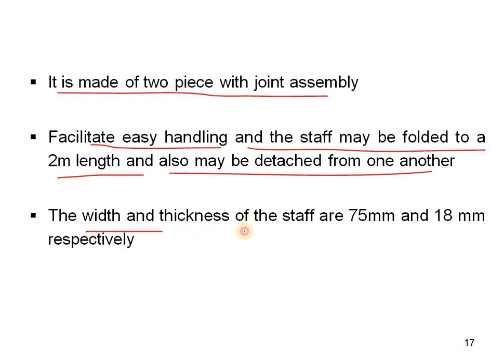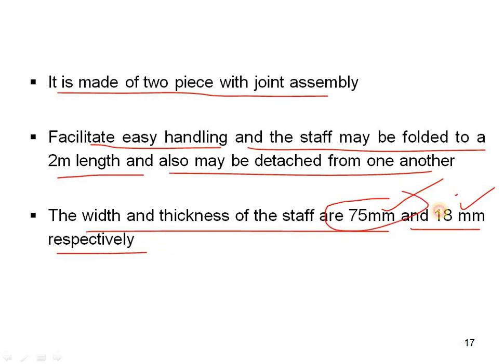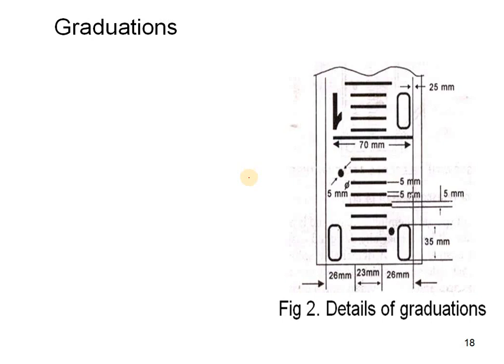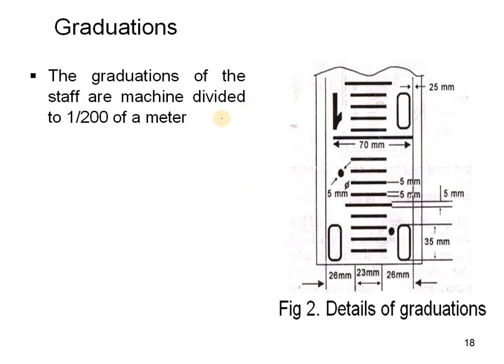And the width and thickness of the staff are 75 mm and 18 mm respectively. So width is 75 and the thickness is 18 mm. So graduations, that is the measurements. The graduations of the staff are machine divided into 1/200 of a meter. So we can see here the black color line which is there, it is 25 mm, and the dimension of each graduation is 5 mm. This is very important. You can see here each one is 5 mm. So in this between is 70 mm.